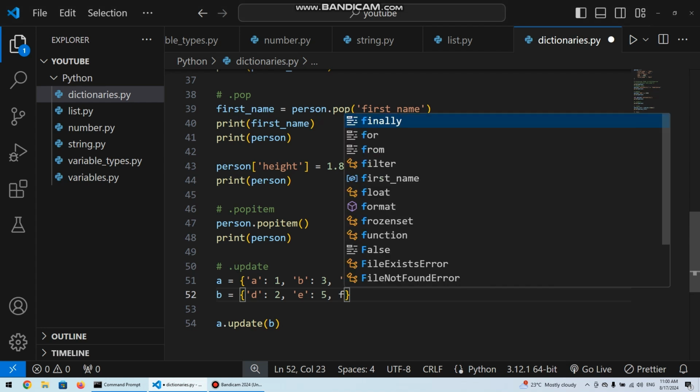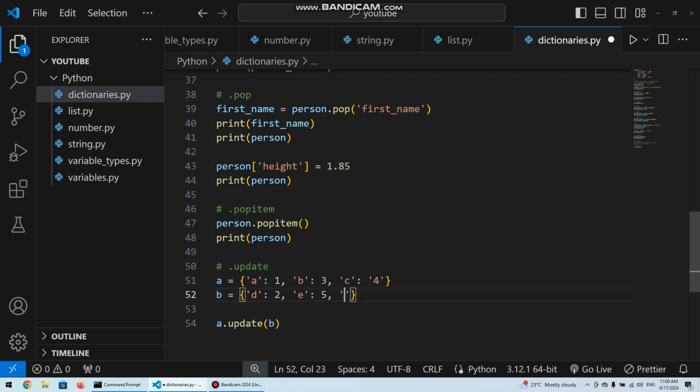Let's just say we have another key F which holds a value 1.0. We know our first dictionary, the first item of A.